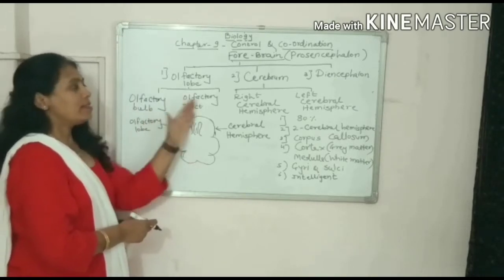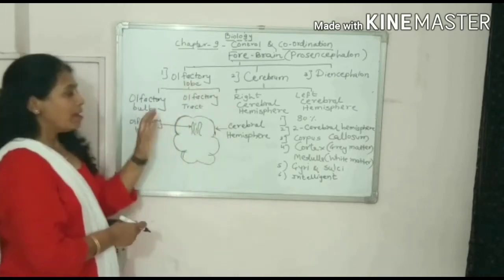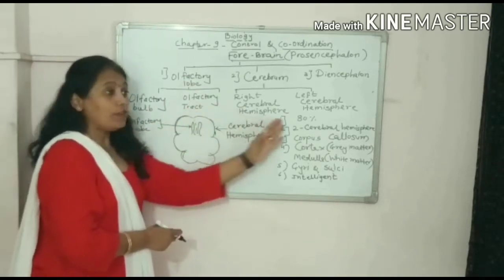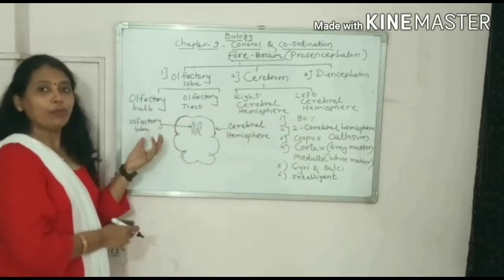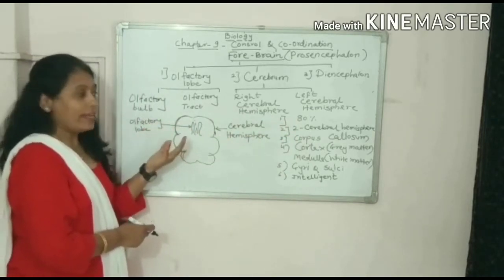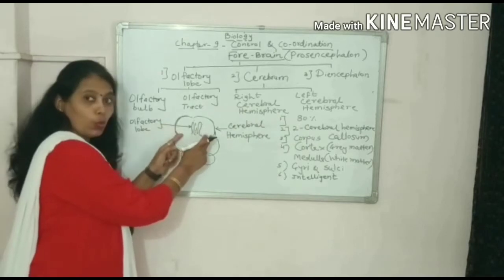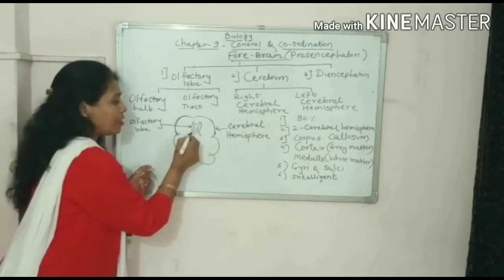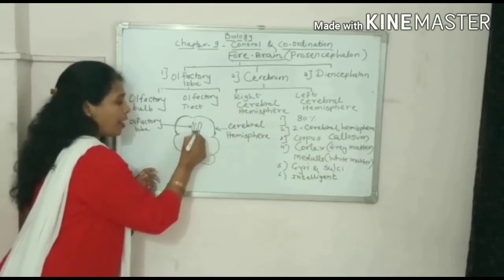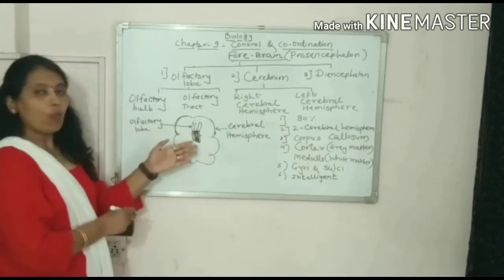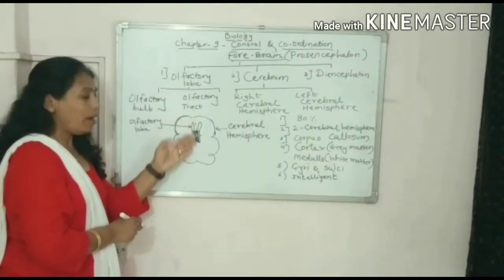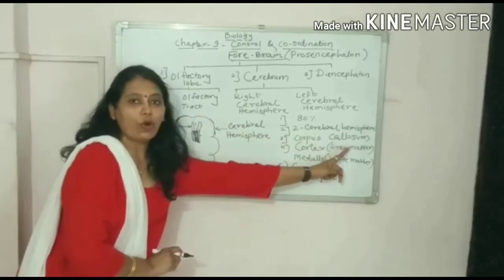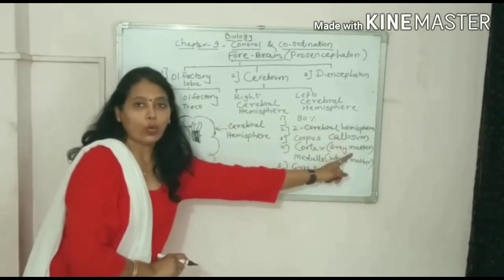Let us study the structure of cerebrum. Cerebrum is the major portion of the brain. It covers 80% of the human brain, so it is the largest area. It consists of two cerebral hemispheres. These two cerebral hemispheres are joined together here by one long commissure, a bridge-like structure. That structure is called corpus callosum.